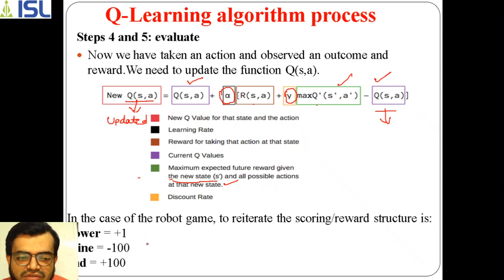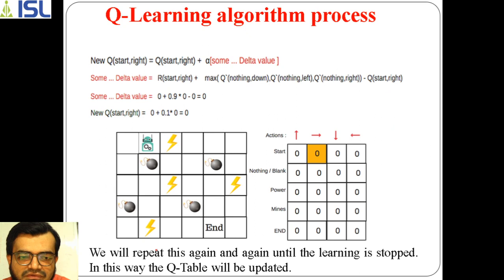As I said, if it is going into the power state, it is getting +1. When it is going to the mine state, it is -100, and when it is going to the end state, it is +100. So using those values we can calculate the remaining steps. Here we are calculating whenever we are moving in the right direction.